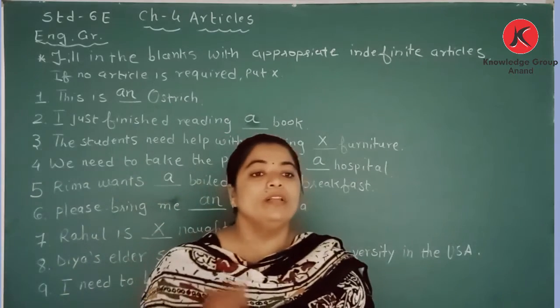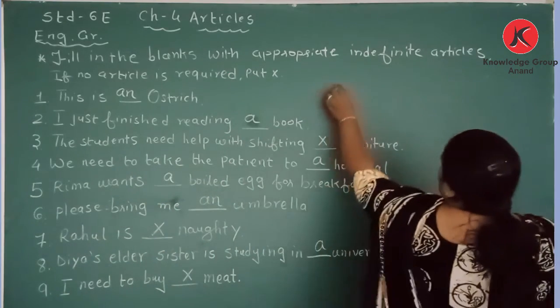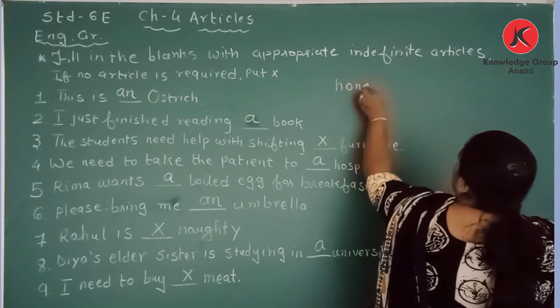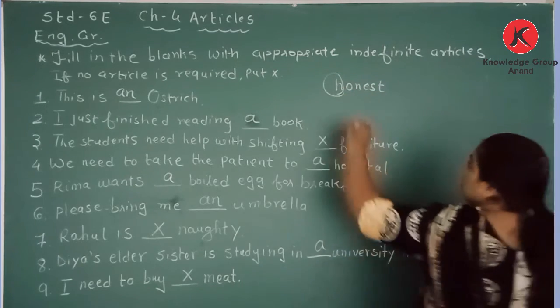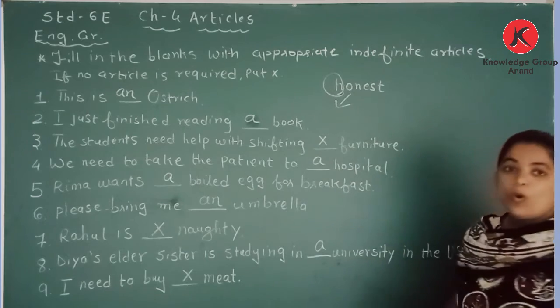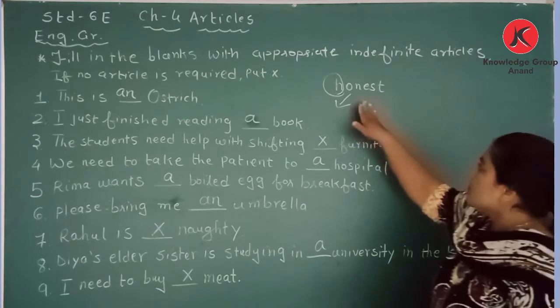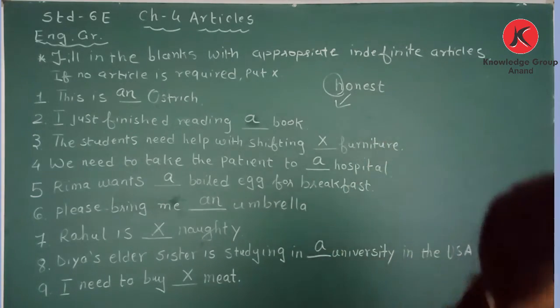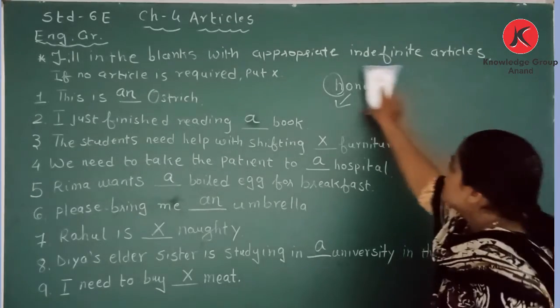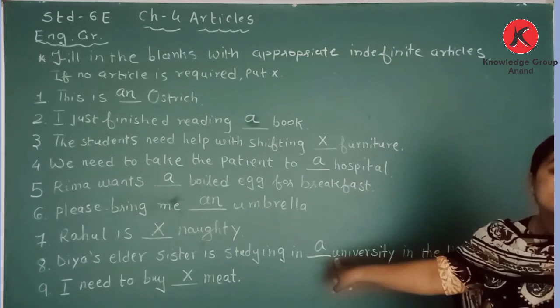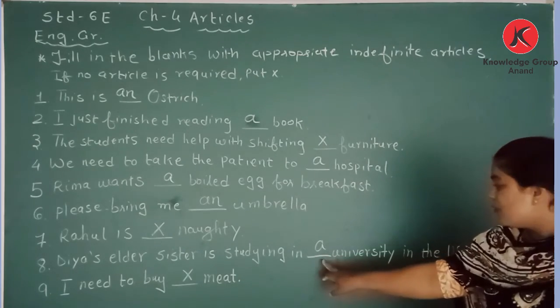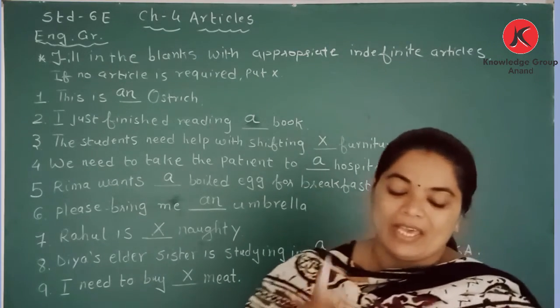For example, honest. Though H is a consonant, we begin the word with the sound O, which is a vowel, so before this we use article an. It is the same way: though it is a consonant, it sounds like a vowel, so we use article an.